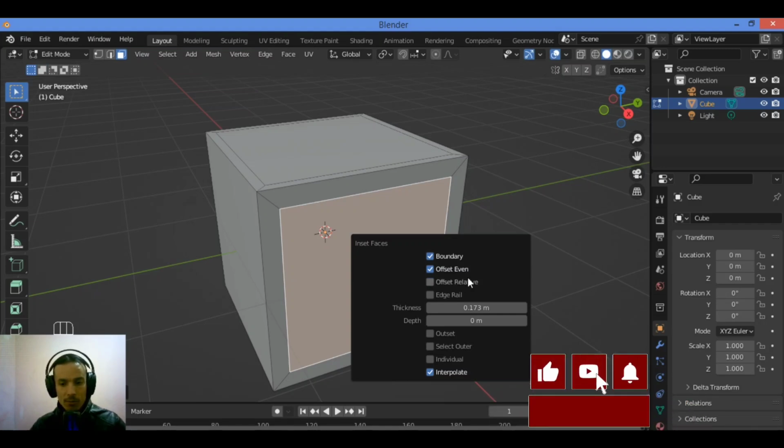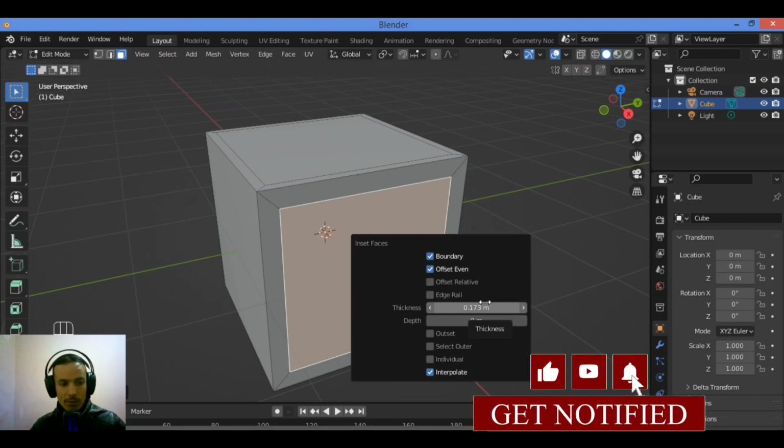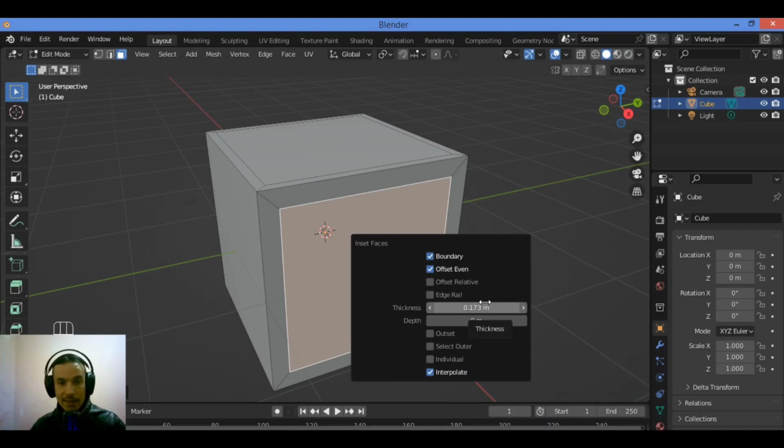So, what is the Inset Tool in Blender? You can see this pop-up menu. The Inset is one of the most common modeling tools in Blender. According to Cambridge Dictionary, it is something positioned within a larger object. That is exactly what it does in Blender. As we inset something, we create additional geometry as a perimeter around our selection and push the selection inwards. By default, we do this without changing the shape of the object, we just add more geometry.